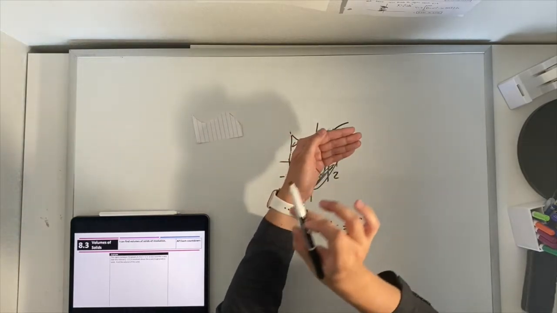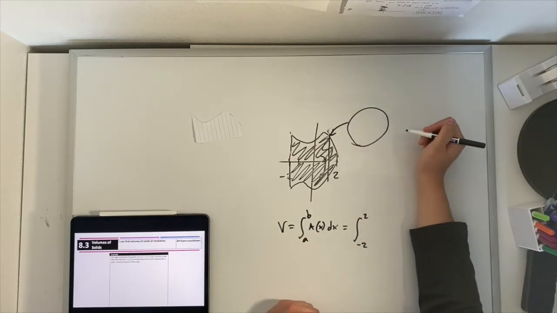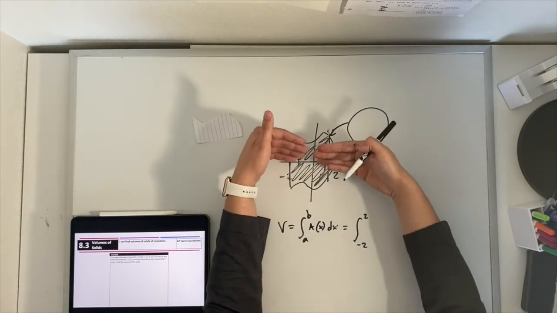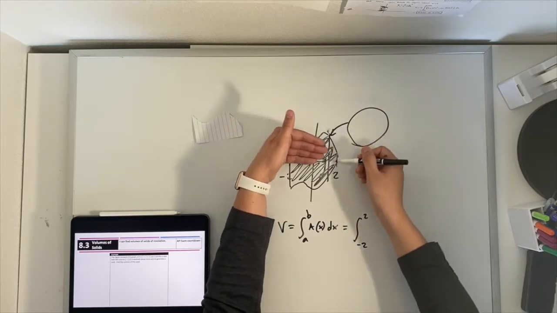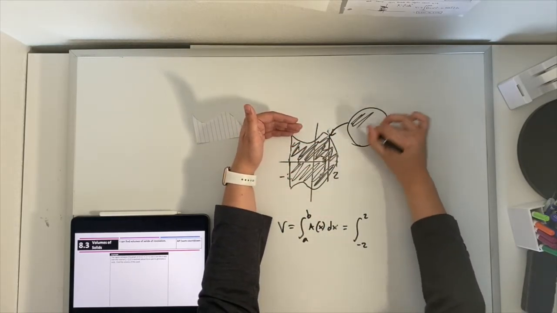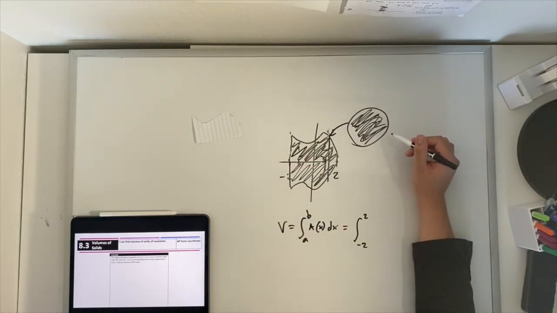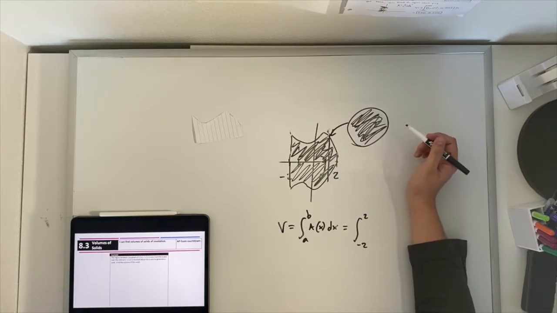So at any given point, it's a circle. This shape goes all the way down to the x-axis, and then it's rotating around the x-axis, so the entire circle is filled in. So each cross-section of this pretty bizarre shape is a circle.